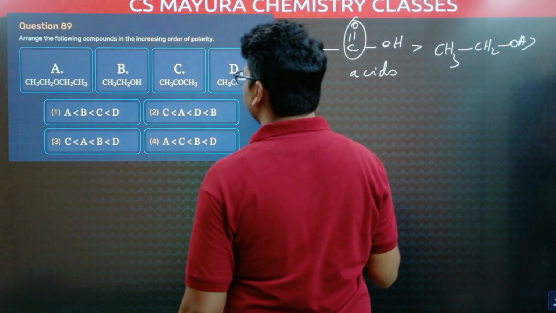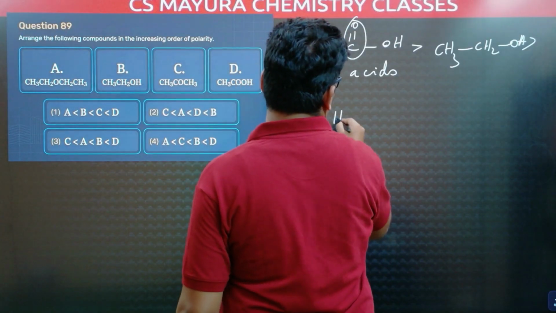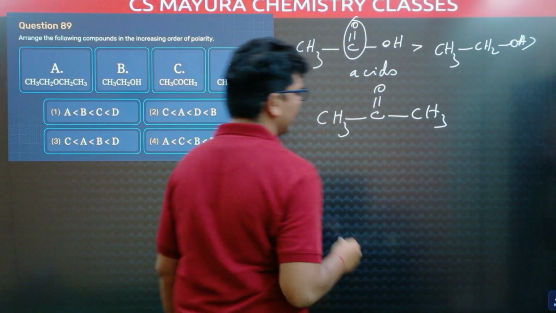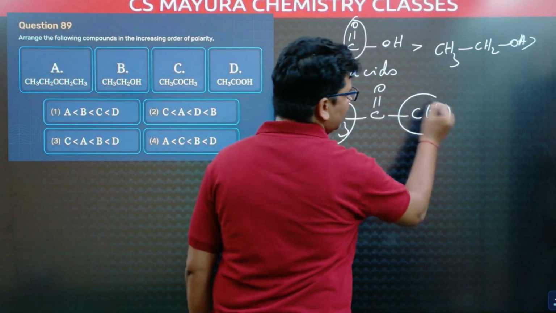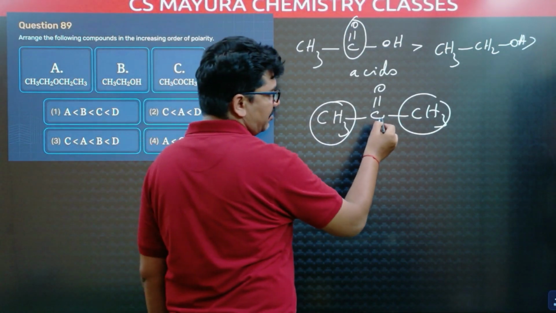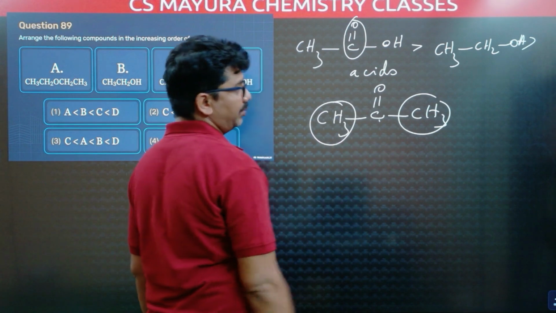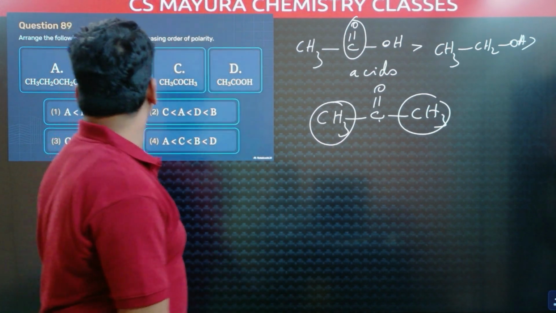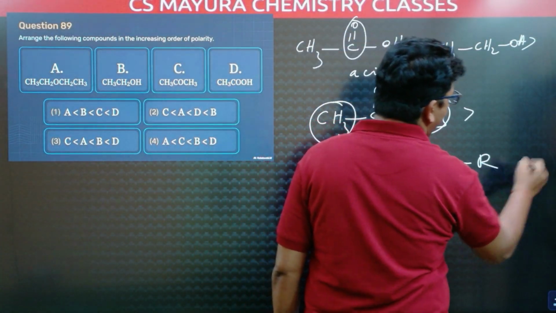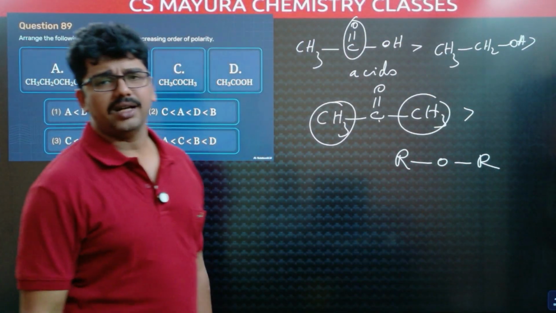Next, ketones. CO group is there, polar, but this alkyl group and this alkyl group reduce the polarity of the CO group. Electron deficiency of this carbon is slightly reduced by this methyl group. That's why polarity is less. After that, ether. Ethers are almost nonpolar, slightly polar.